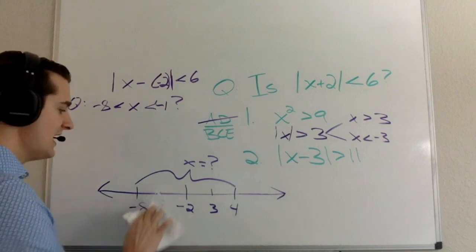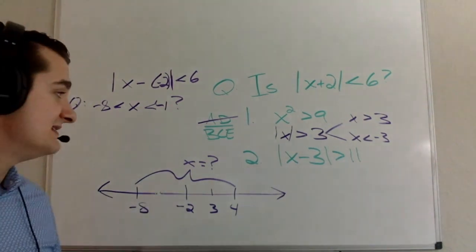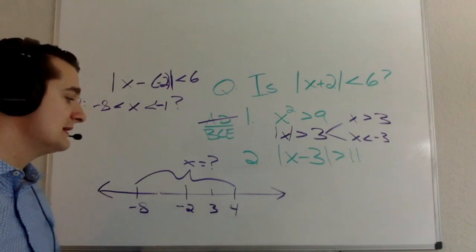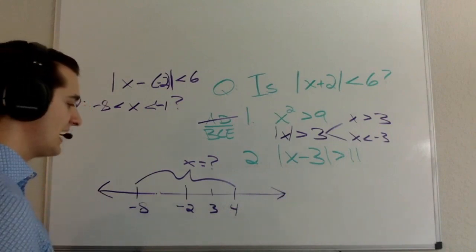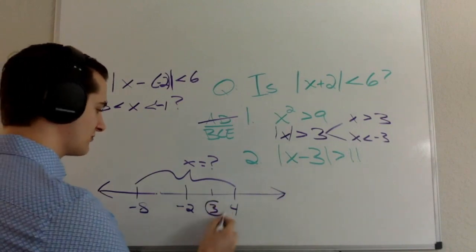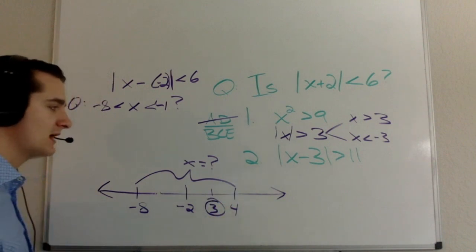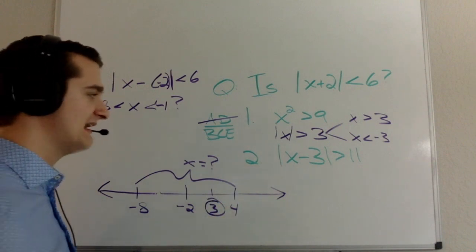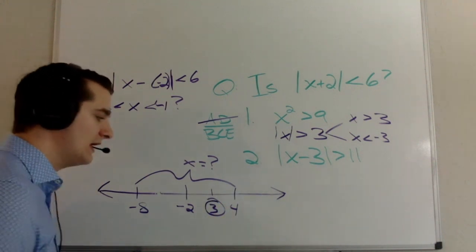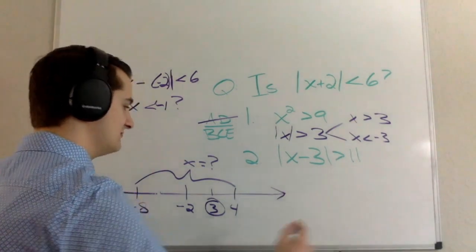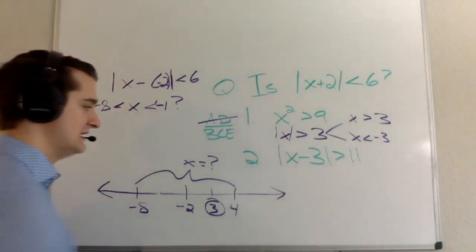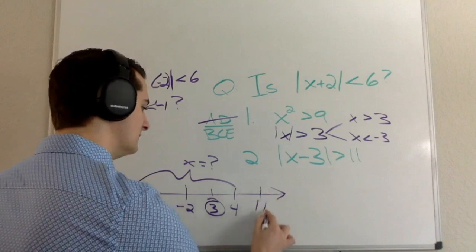What it tells me is that the distance between x and 3 is greater than 11. So again, I've got my critical point 3 here, and I'm going to think about what two points are 11 away from 3. Well, 11 to the right of 3 on the number line is going to be 14.